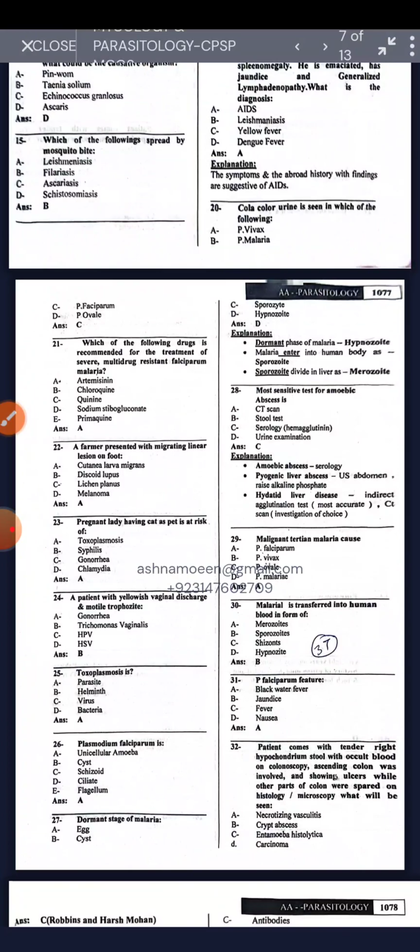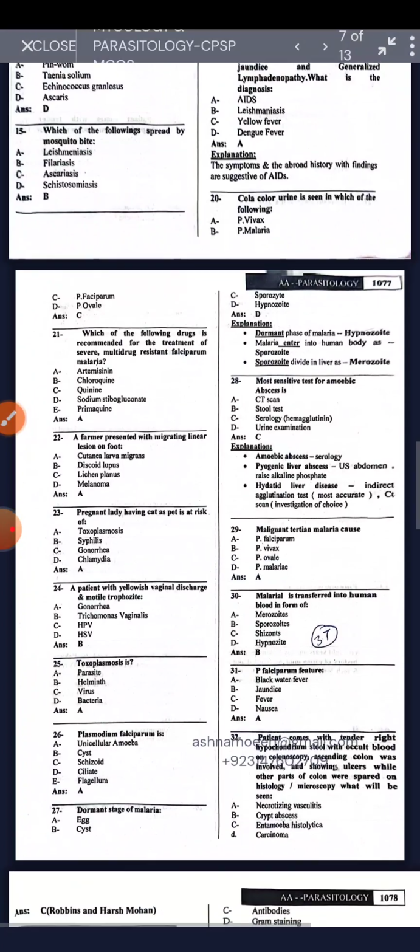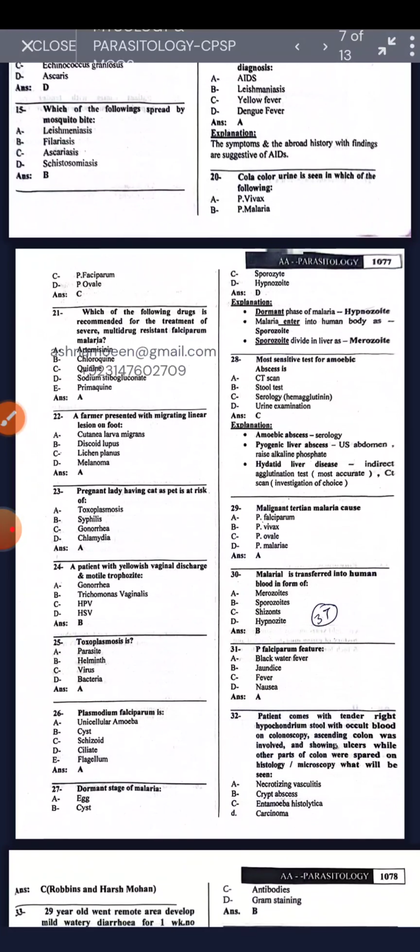A farmer presenting with a migrating linear lesion on the foot is a cutaneous larva migrans, and a pregnant lady having a cat as a pet is at risk of toxoplasmosis. A patient with yellowish vaginal discharge and motile trophozoites is Trichomonas vaginalis. Toxoplasmosis is a parasite. Plasmodium falciparum is a unicellular amoeba.